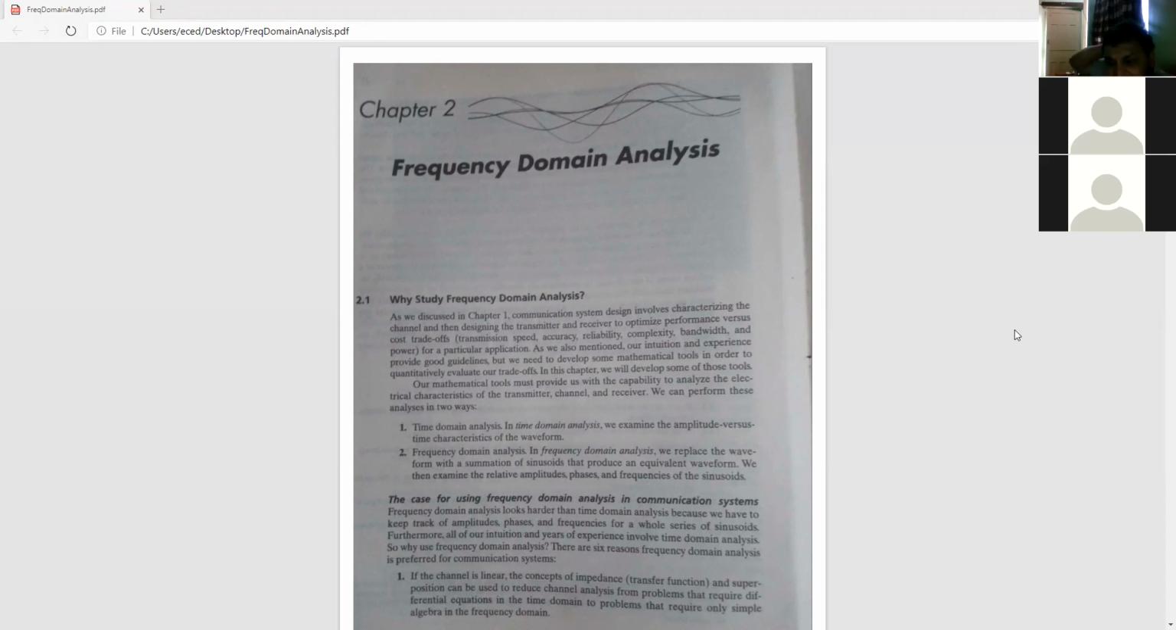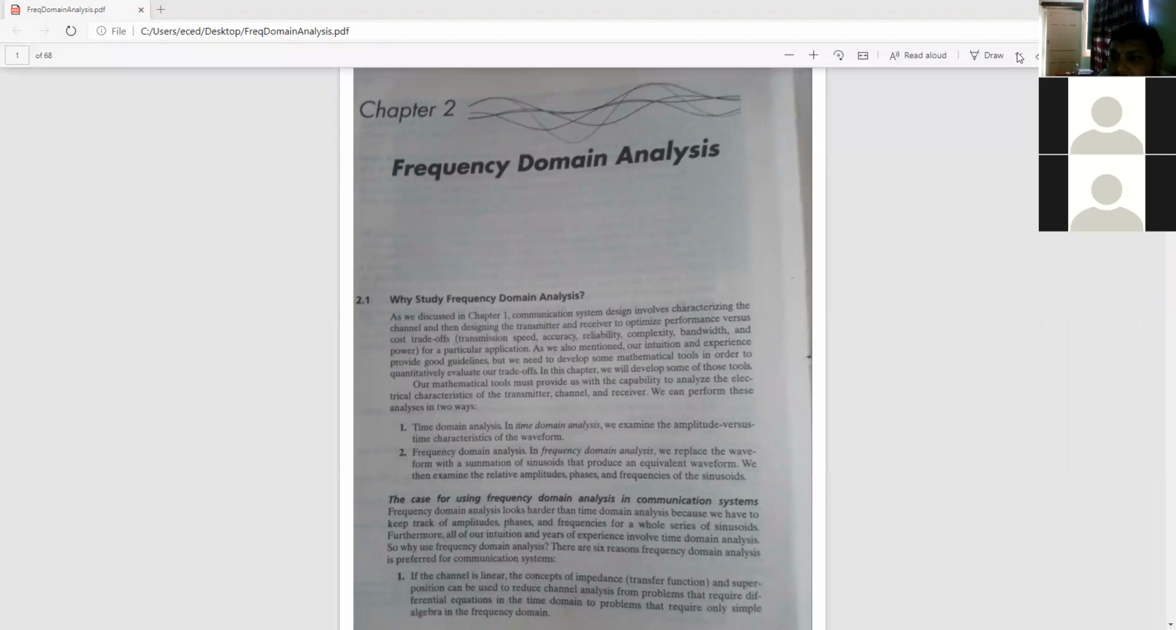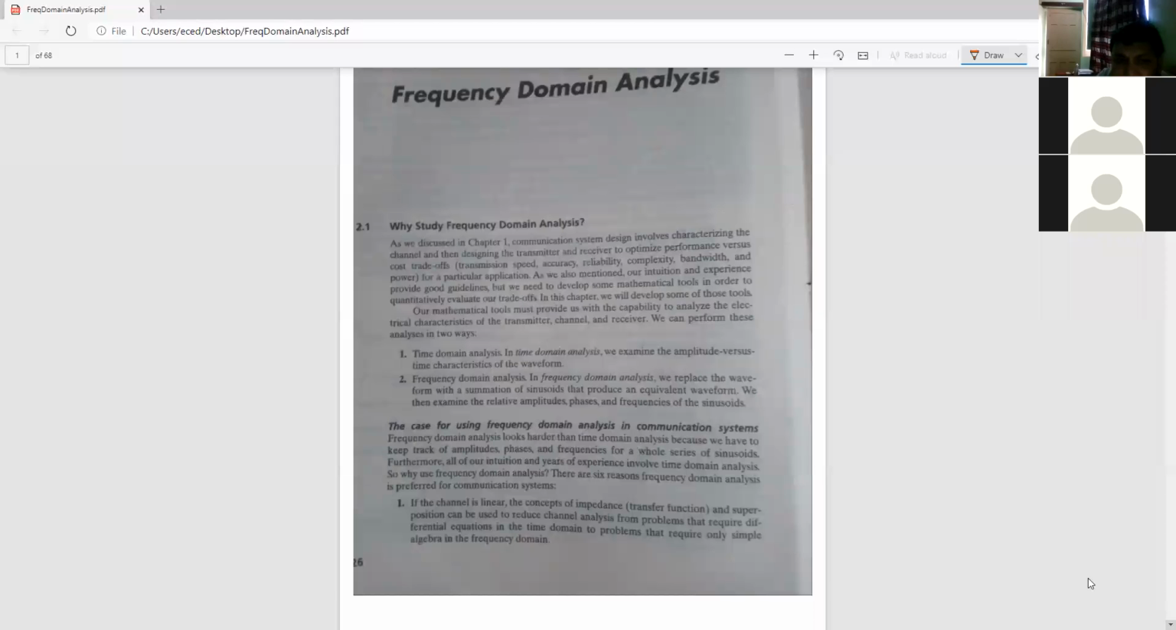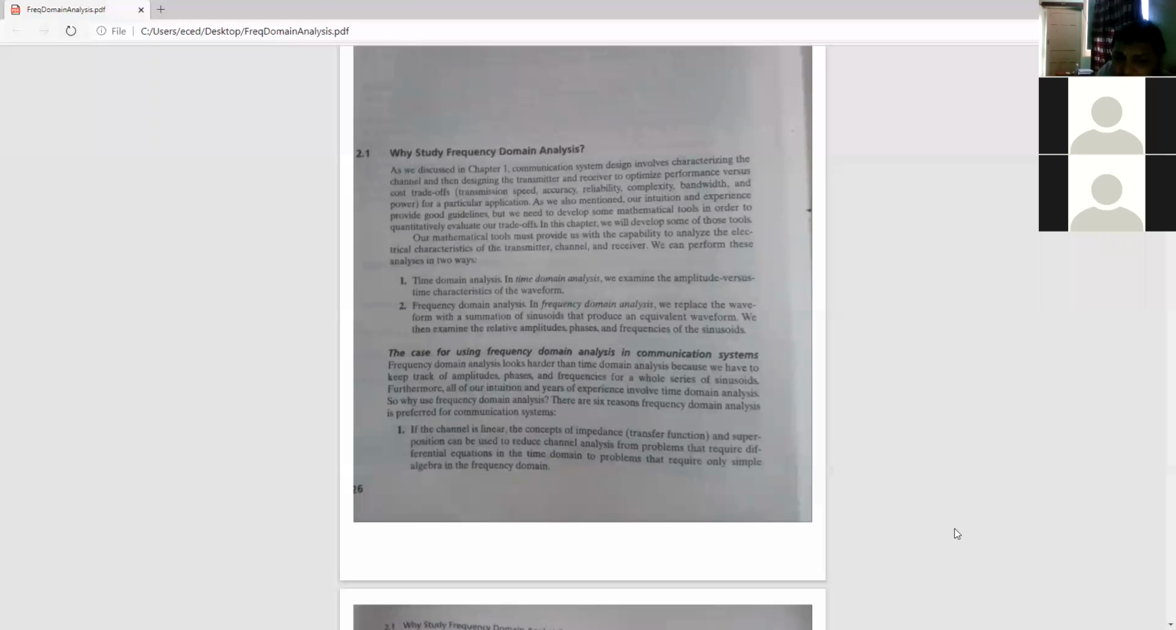In the meanwhile, I start the chapter, and this chapter one will be uploaded, and you can download it. So we'll start with frequency domain analysis. I believe all of you can see this page 1. Why it is important, we discussed in the first unit also. It is written, our mathematical tools must provide us with the capability to analyze the electrical characteristics of transmitter, line, channel and receiver.